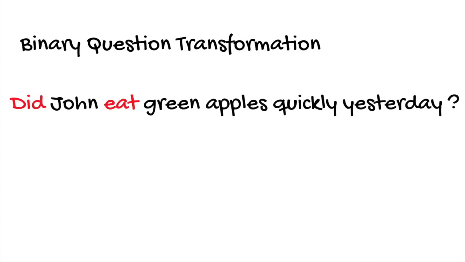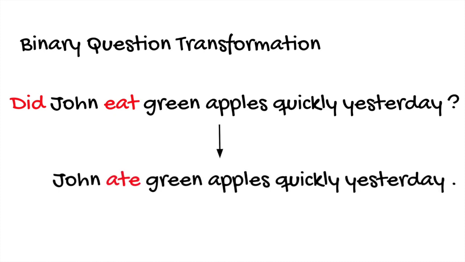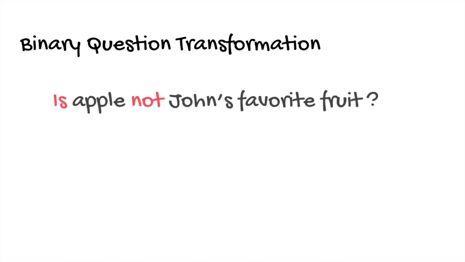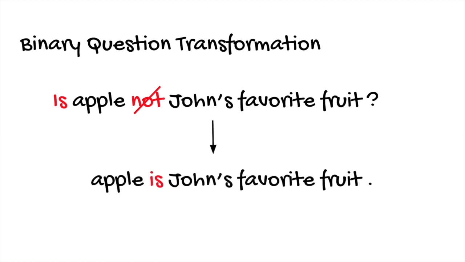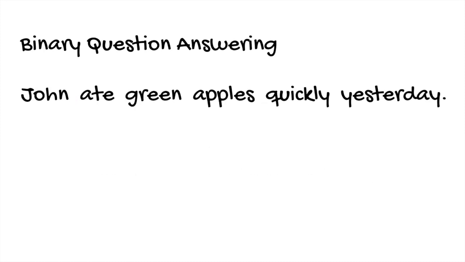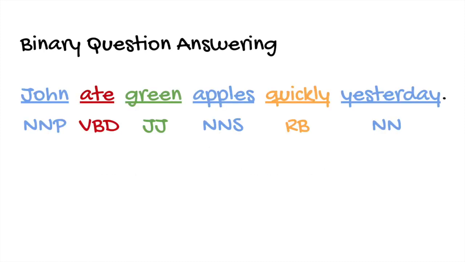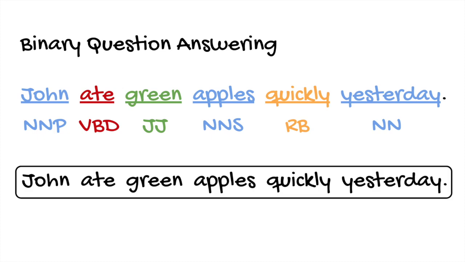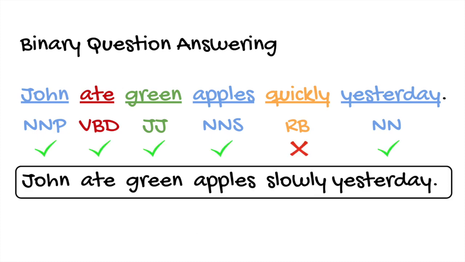When answering binary questions, in order to better match to the reference sentence, we first transform the question to declarative form. For negative binary questions, we will delete not. For the transformed binary question sentence, we then extract the keywords in the sentence, which include noun, verb, adjective, and adverb. We then compare if all the keywords are in the reference sentence. If yes, we'll answer yes.